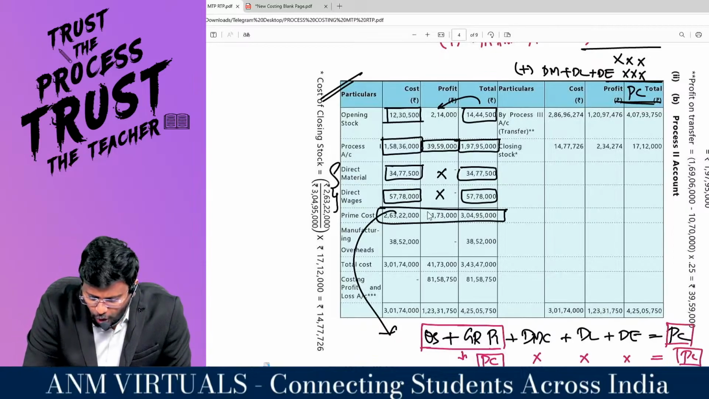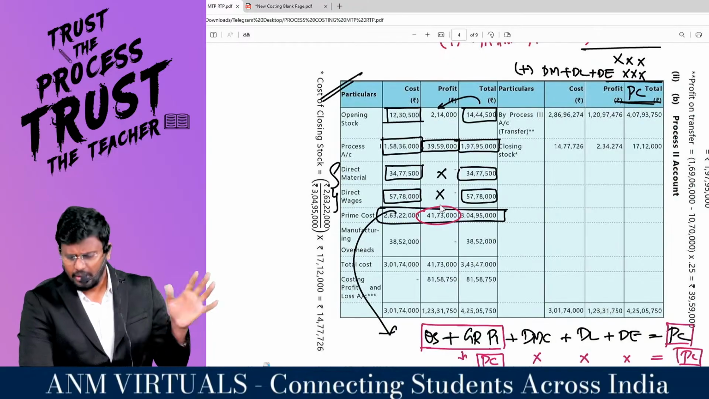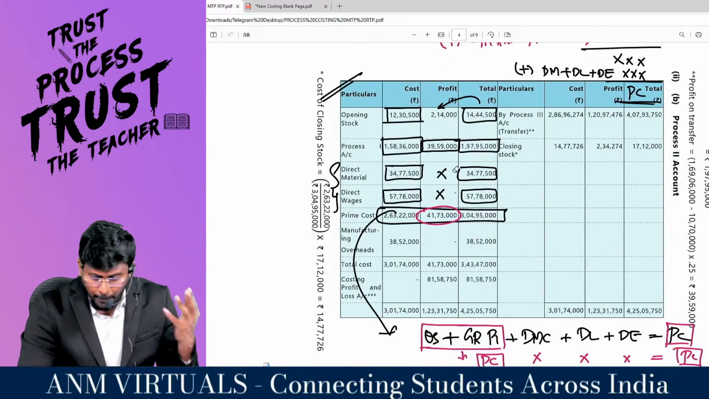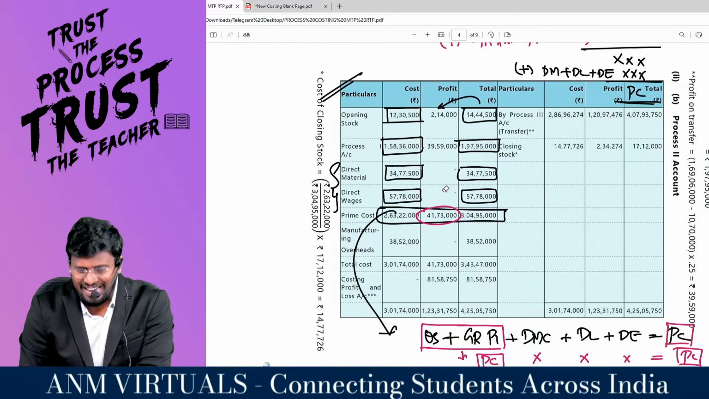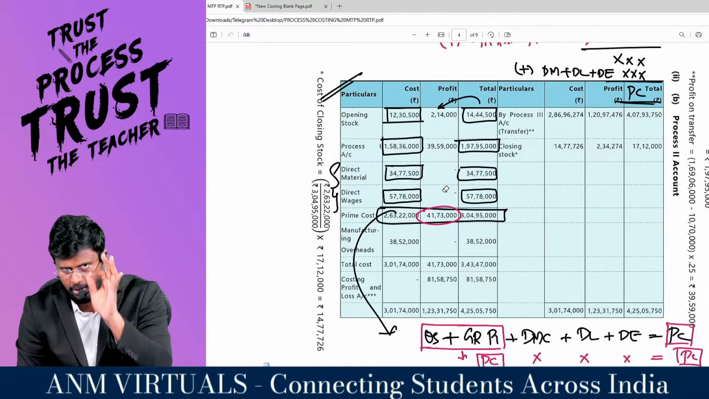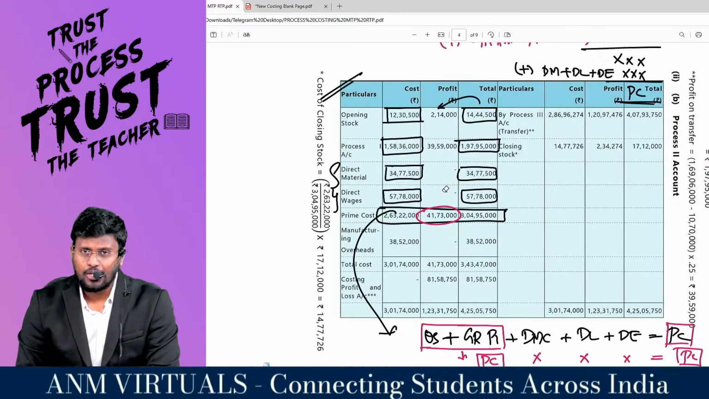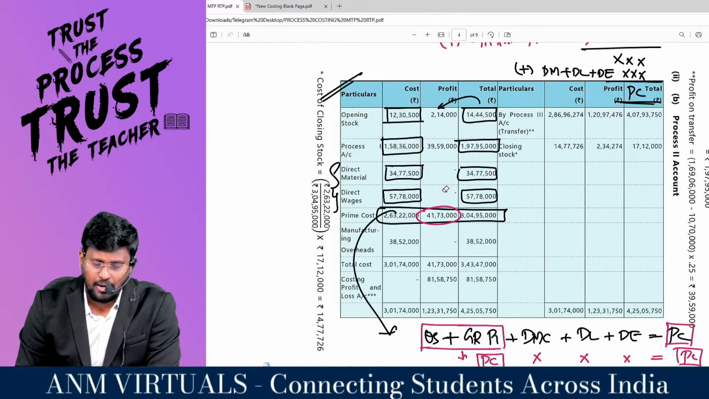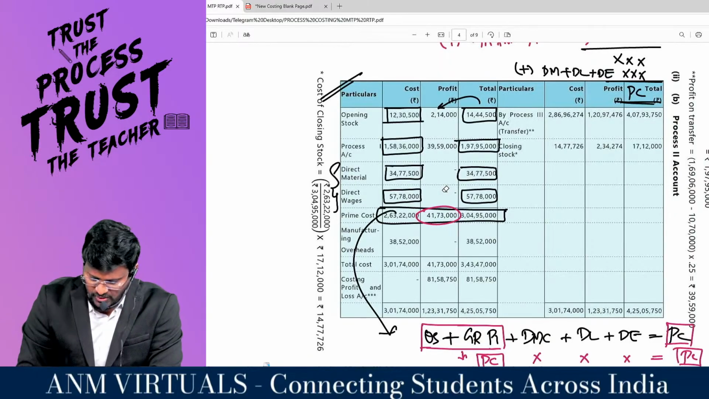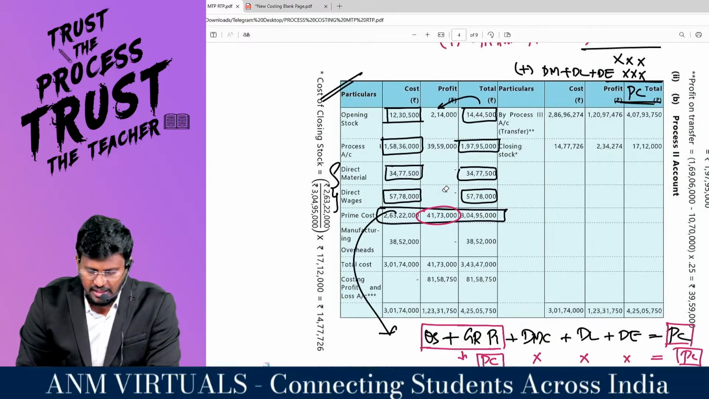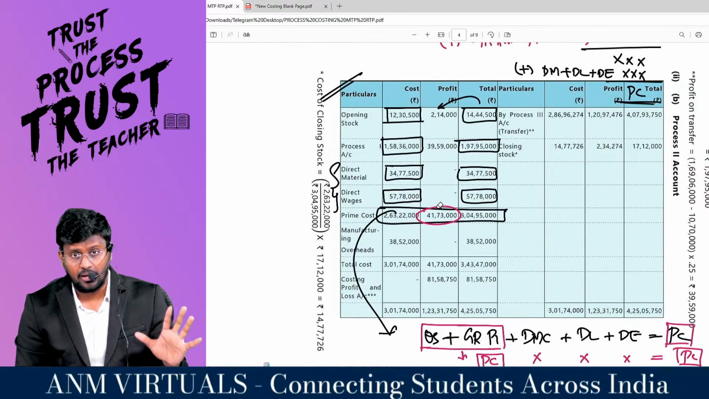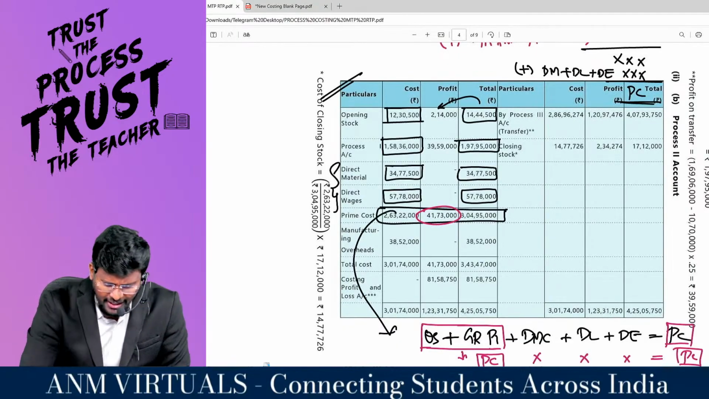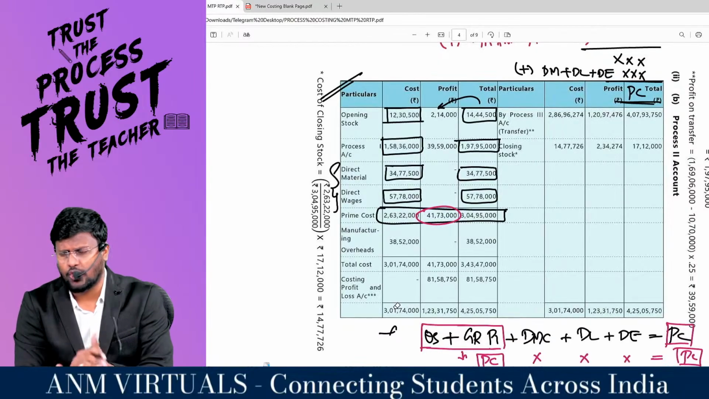That is what 41,73,000 is. On the opening stock, they themselves have given that 2,14,000 is the unrealized profit for process number 2. And we got goods from process number 1, where they added 39,59,000 when they sent the goods. That comes to 41,73,000. Prime cost done. Why are we bifurcating prime cost? Just for the valuation of the closing stock.